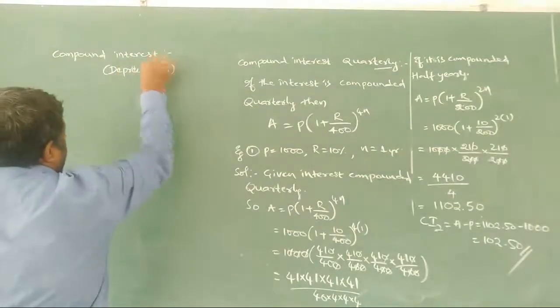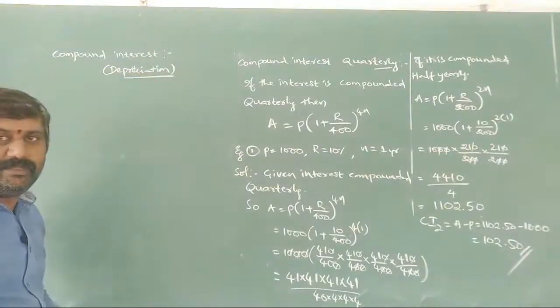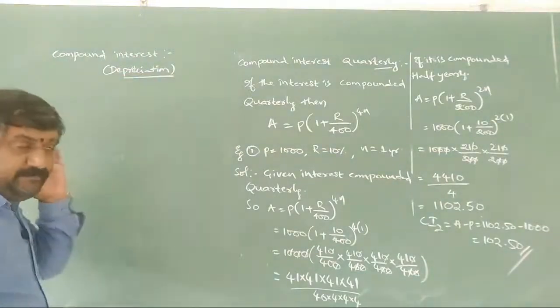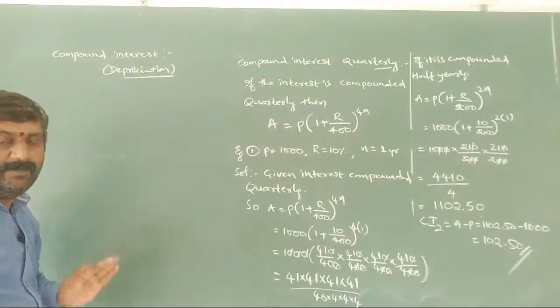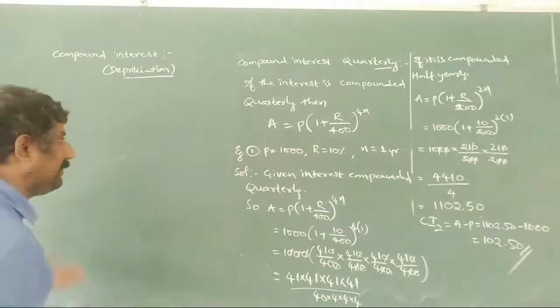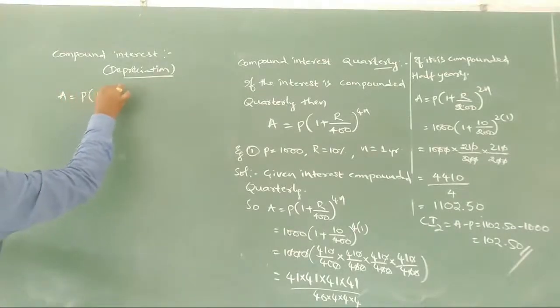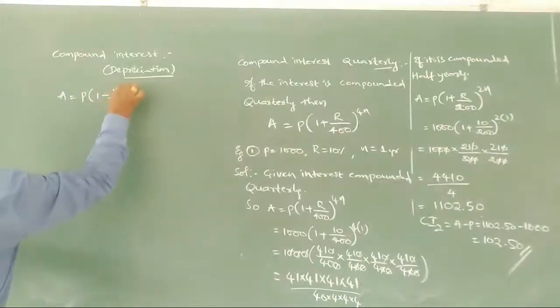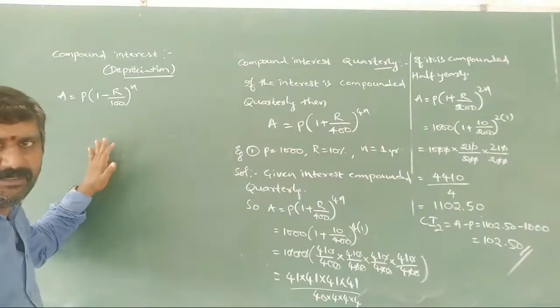Compound interest depreciation. Depreciation means reducing here. So instead of plus, we simply put a minus because the value is decreasing. So A is going to be P of 1 minus R by 100 whole to the power of N. This will give the depreciated value after the number of years we need.